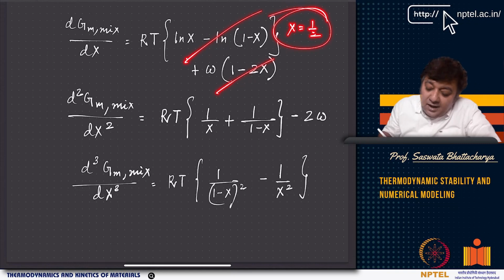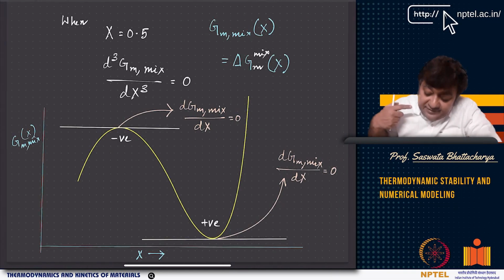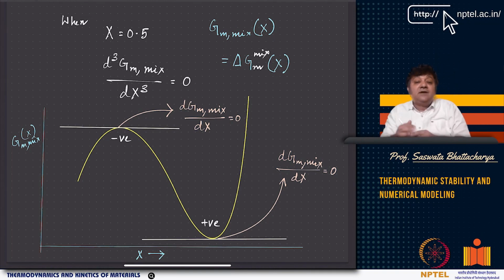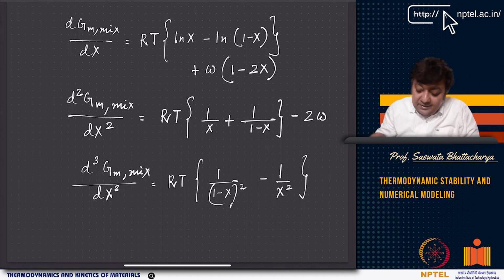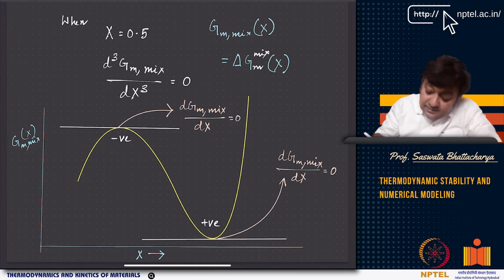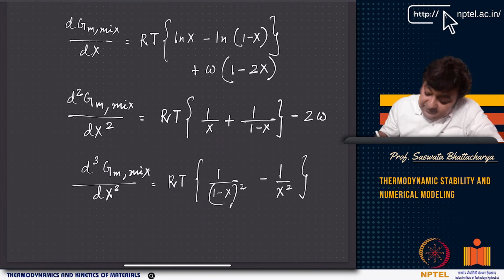Now at x equal to half, let us look at the second derivative. What happens to the second derivative at x equal to half? If I look at the second derivative at x equal to half, what is the second derivative? This is the second derivative, right? So the second derivative at x equal to 0.5 is basically RT, 1 by x is 2, 1 by 0.5 is 2, and this is 2.